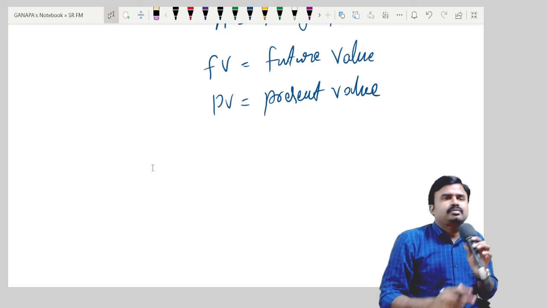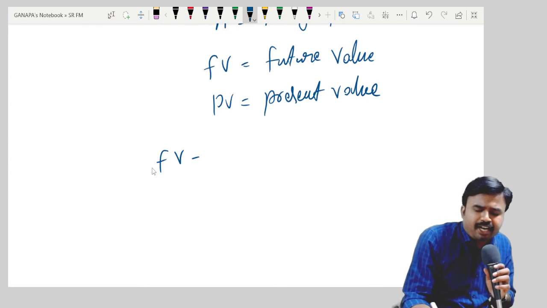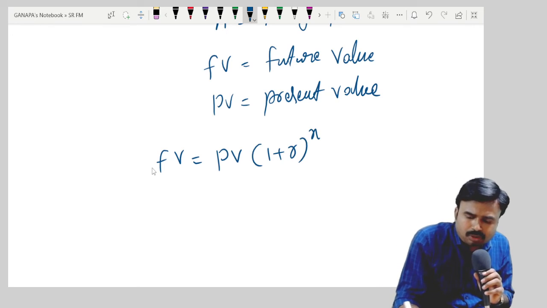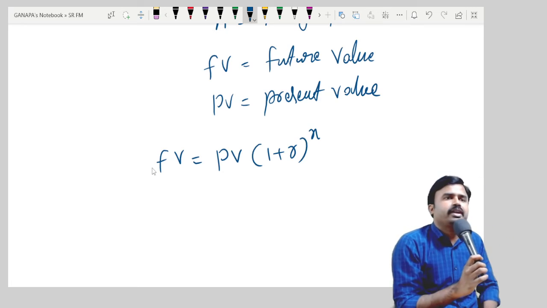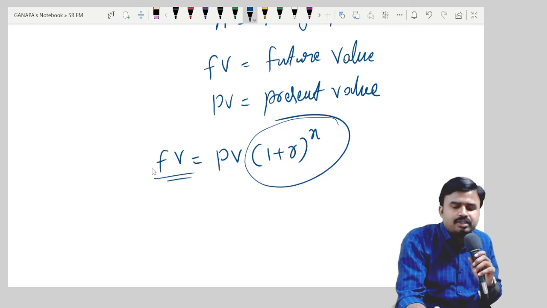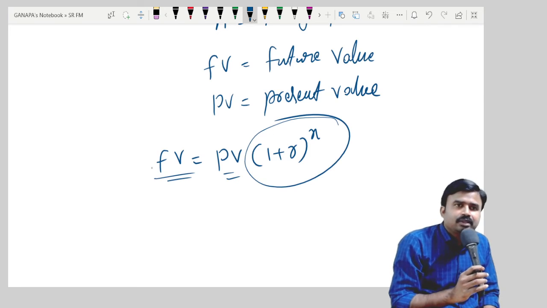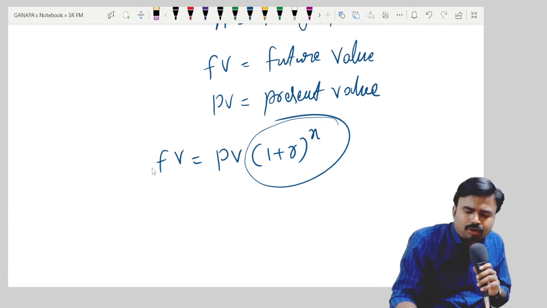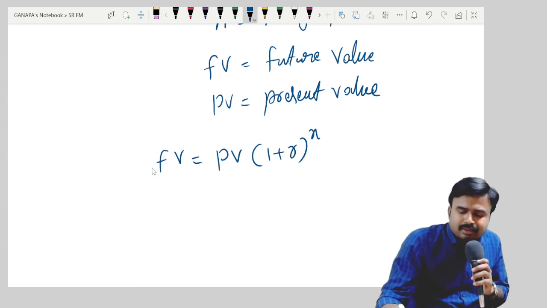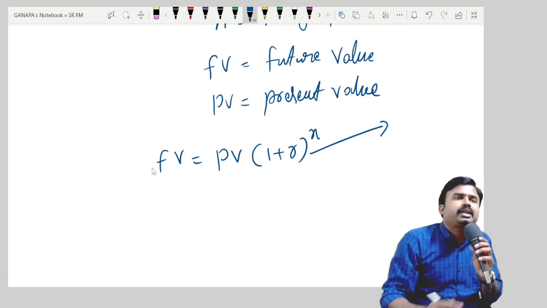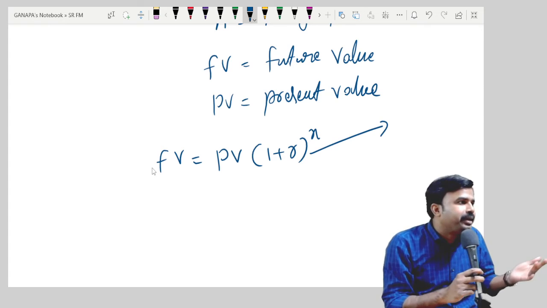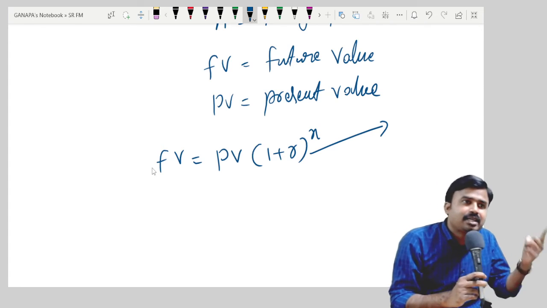I'll tell you one thing. My future value is equal to present value if there is no component called (1 + R)^N. If you remove this component, then my future value is equal to present value, right? If you multiply by this component called future value factor, then I'll get future value. So simply, this particular factor (1 + R)^N will always add interest to your present value.